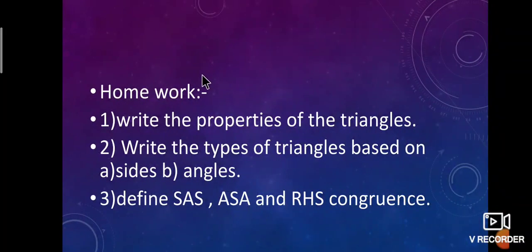Okay, last one is students' homework. Today's homework is: write the properties of triangles. Second, write the types of triangles based on sides, and also based on angles. Next, define SAS, ASA and RHS congruency of triangles. These three are homework questions, and also send the notes after watching this video. Okay, thank you one and all.